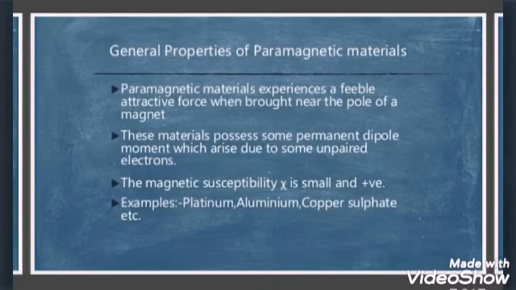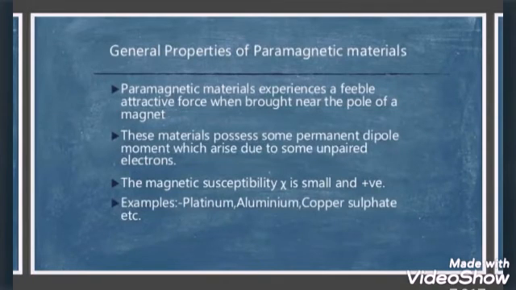Paramagnetic materials experience a feeble attractive force when brought near the pole of a magnet, and these materials possess some permanent dipole moment which arises due to some unpaired electrons. The magnetic susceptibility Xi is small and positive. For example, platinum, aluminium, copper sulfate, etc.